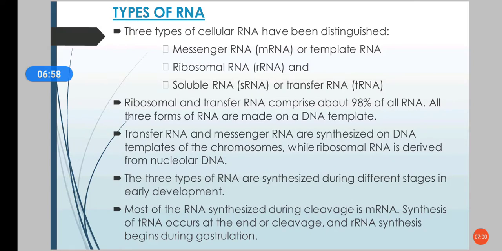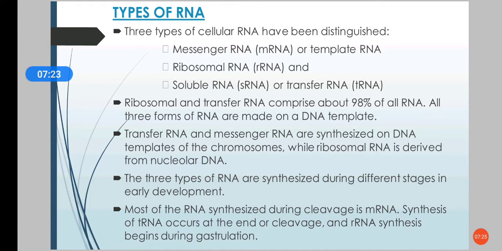We all know there are different types of RNA. There are three types of cellular RNA: messenger RNA, ribosomal RNA, and transfer RNA or soluble RNA, that is mRNA, rRNA, and tRNA. Ribosomal and transfer RNA are present in the majority; 98% of all the RNA is rRNA and tRNA.